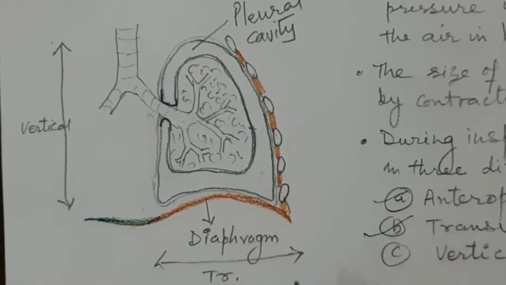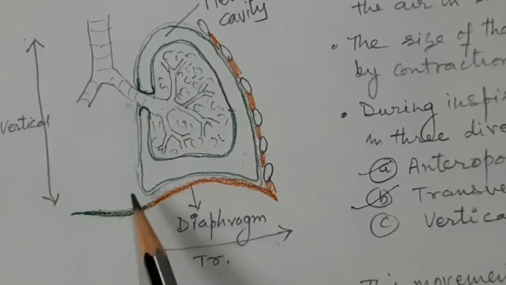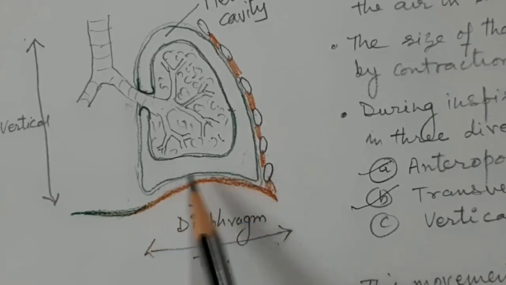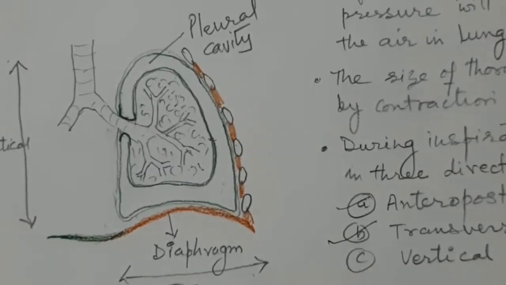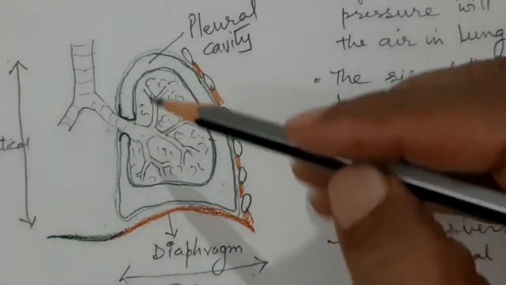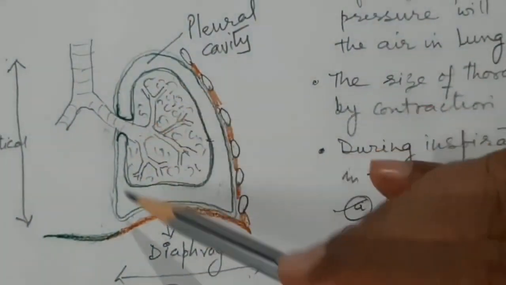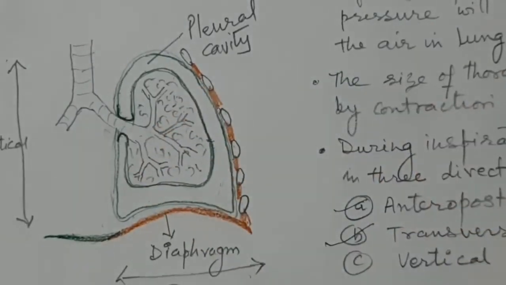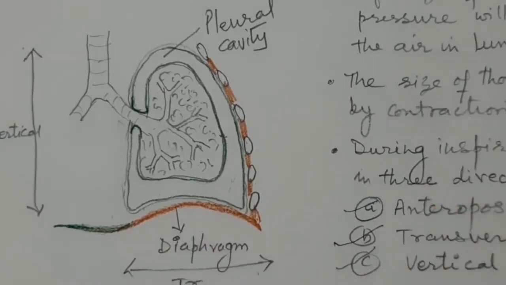Then this diameter can increase in the transverse direction. See, this is the transverse direction, from here to here. So it will increase in the transverse direction. Then this can increase in the vertical direction. So in three different directions the cavity can increase. That means the dimensions or diameter of the cavity can increase in three different directions: anteroposterior, transverse, and vertical.